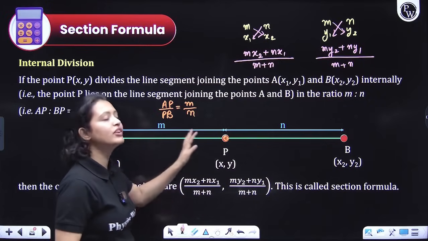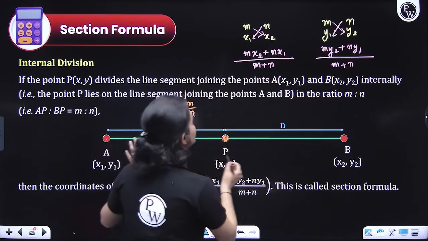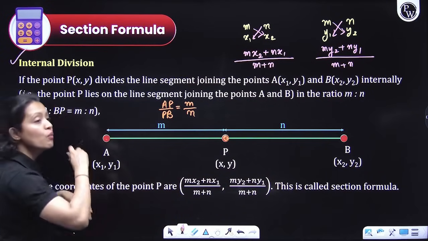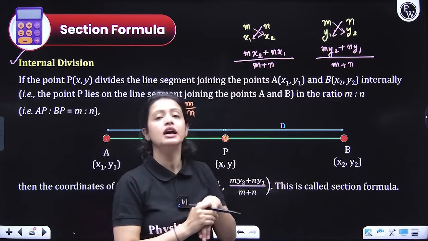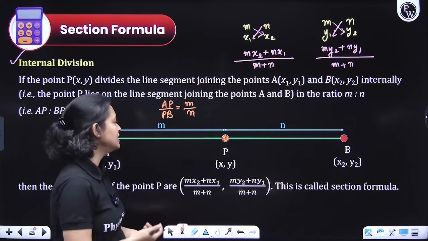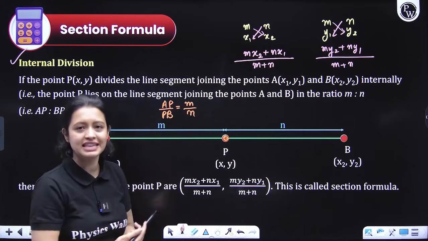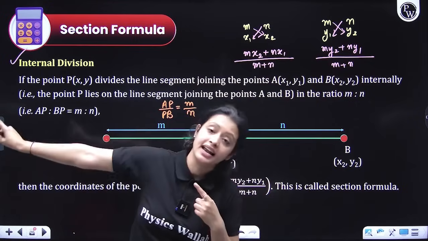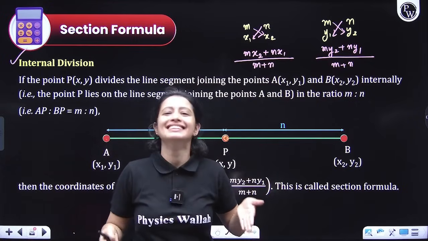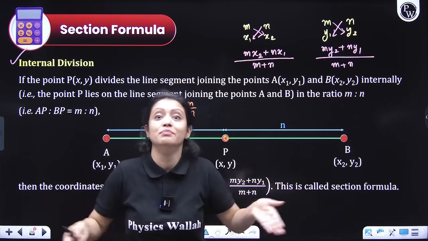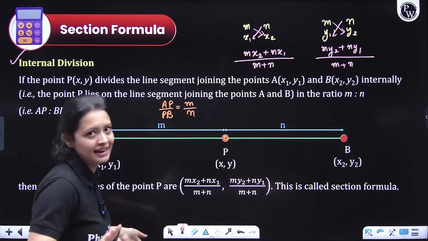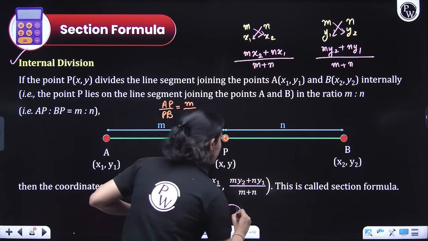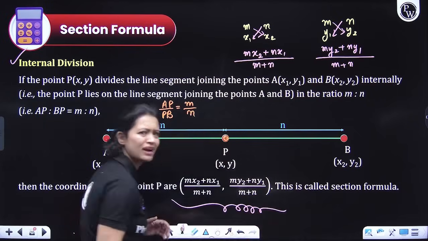Now, this kind of division, guys, is known as internal division. It's written somewhere here. What do you mean by internal division? Basically, by internal division, I mean that the point which is dividing the line segment is lying on the line segment, not the extended line segment. Inside the line, basically, you could say. So yes, I hope you understood this, and this is pretty important. I hope I don't have to tell you that.